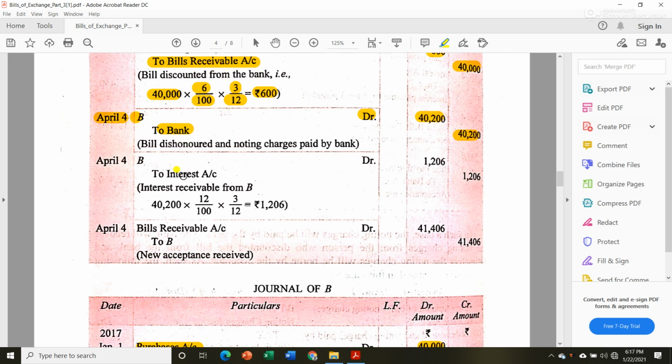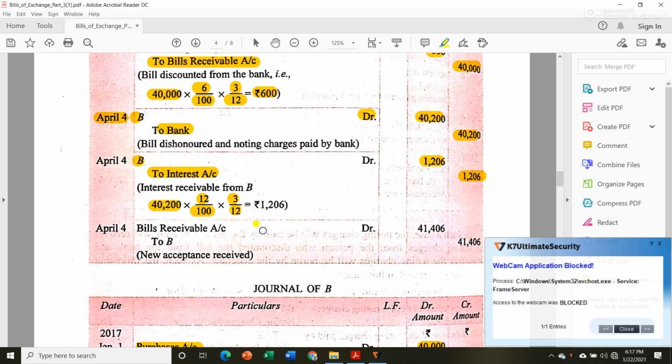So again here for calculating interest, B account will be debited then to interest account. Now A has to recover 40,200 from him. Then we saw that the interest rate was 12 by 100 and that was drawn for again 3 months. So altogether we got an interest amount of rupees 1,206. That was the interest charged by A to B for dishonoring the bill.